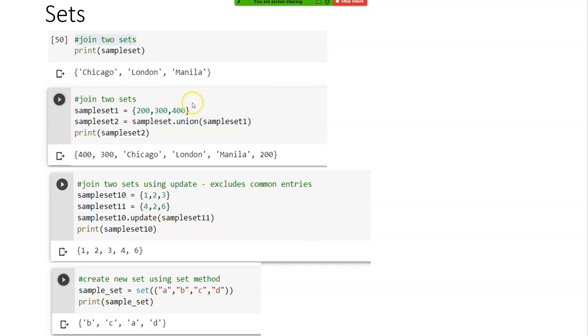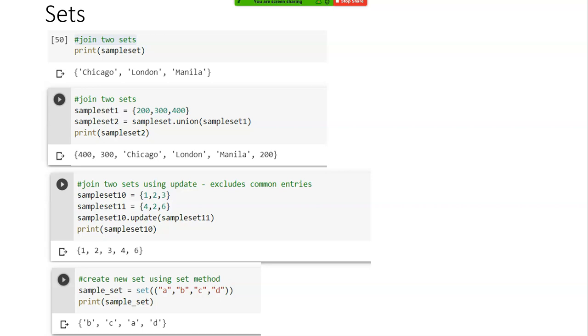Can you see the difference between union versus update? It can be an interview question. Someone going for an interview, right? What is the difference between union and update in a set? So you have to say that union allows duplicates, update doesn't allow duplicate entries. Clear? Can be a good interview question.